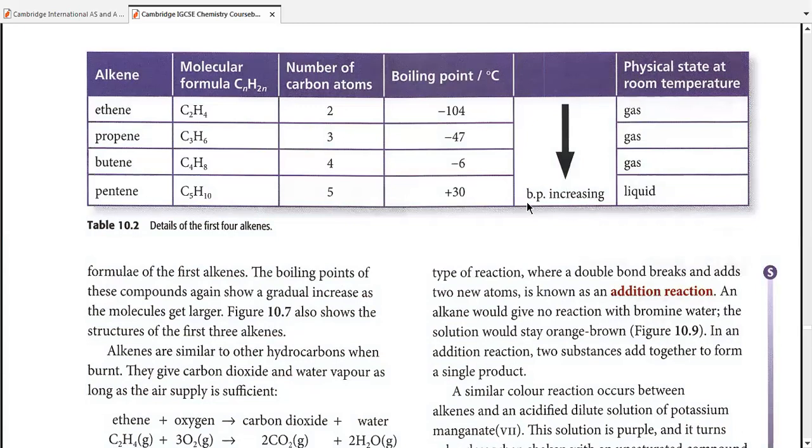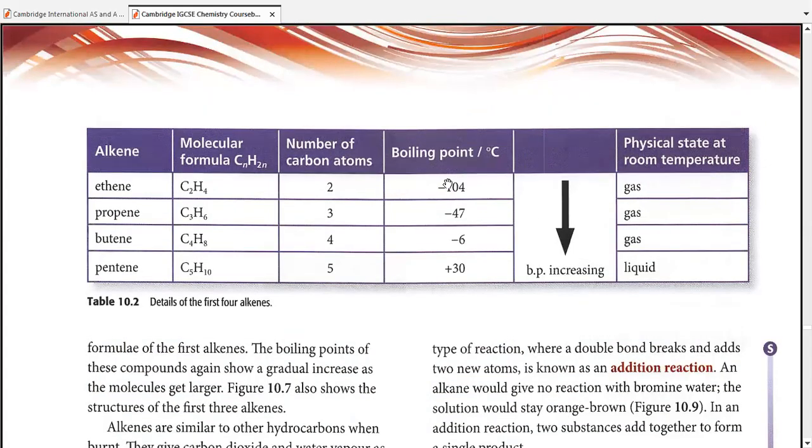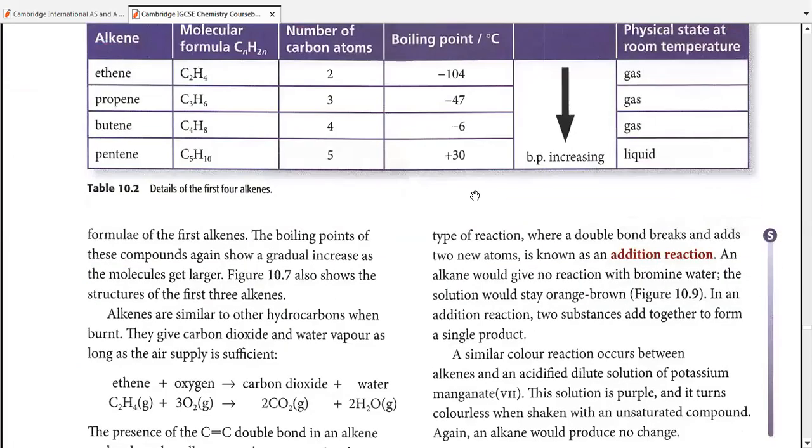Please write down in your books melting point and density, because melting point, boiling point, and density, all these three properties increase down the homologous series. Please make sure you write it over here. This is table 10.2, and this is page number 258 we are at.